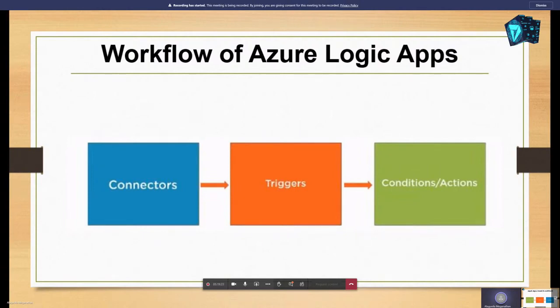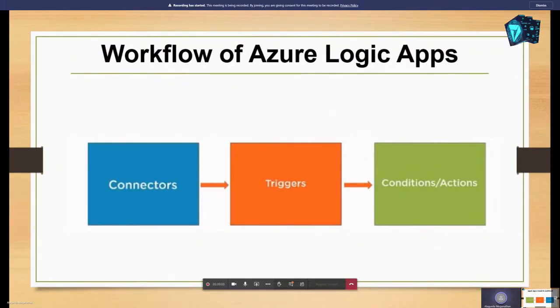Whenever you receive an email with an attachment, searching for the attachment in the email is a very difficult process, right? To avoid such situations, whenever you receive an email with an attachment, you can take that attachment and it should be saved automatically into OneDrive or Google Drive. It could be done with the help of the logic app. In this example, OneDrive and Outlook, or your mail service, are the connectors. Hope you now understand the connectors.